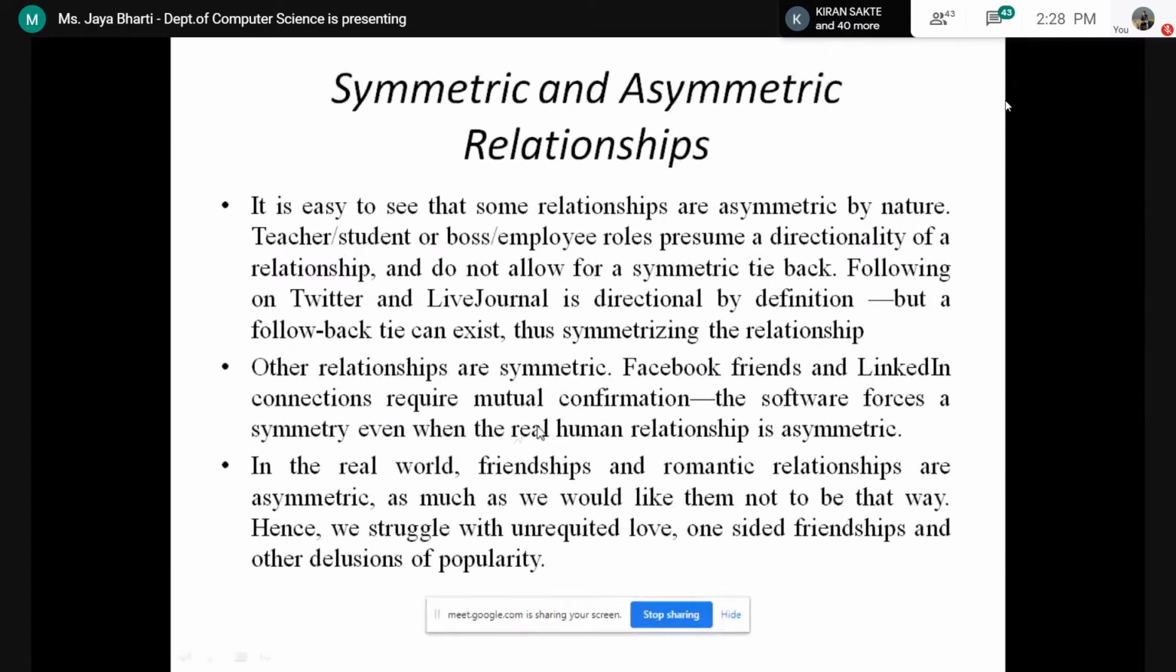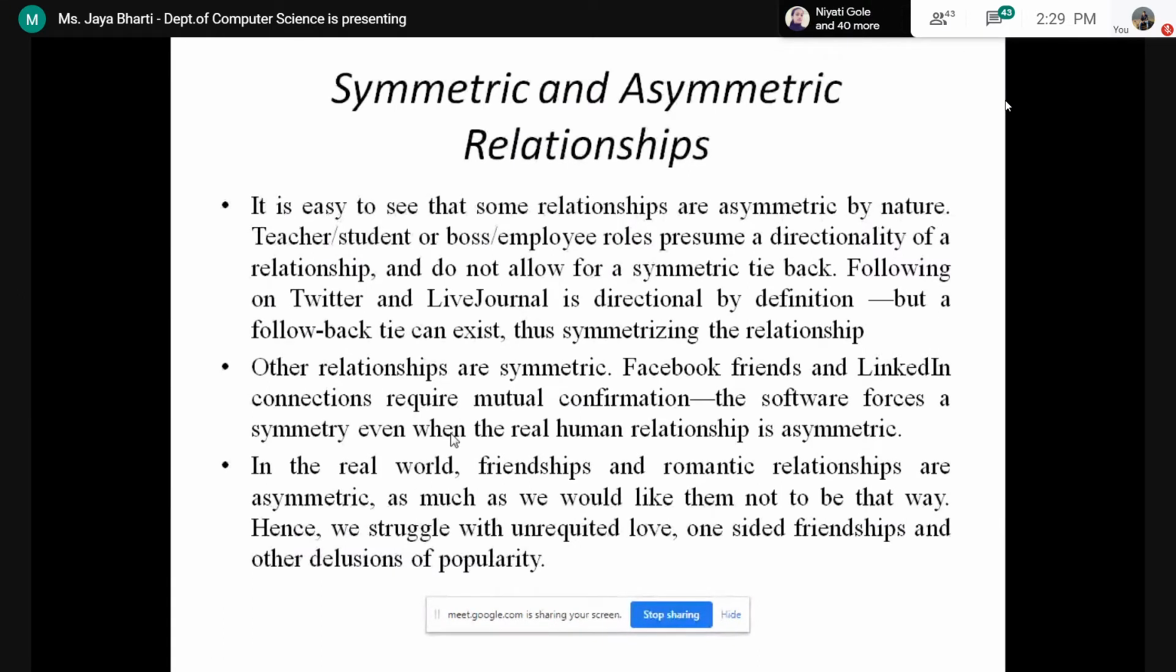So you have seen that if you have some mutual friends, and some other person who is not your friend also has some friends from your friend list, then Facebook will show you a recommendation for that person. So it is saying that if you have some common mutual friends, then the software forces a symmetry even when the real relationship is asymmetric.